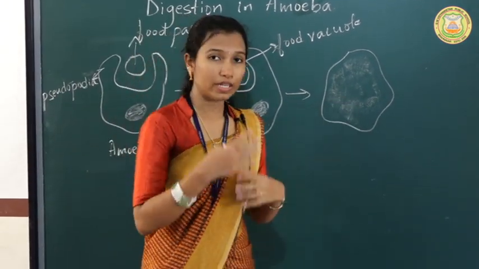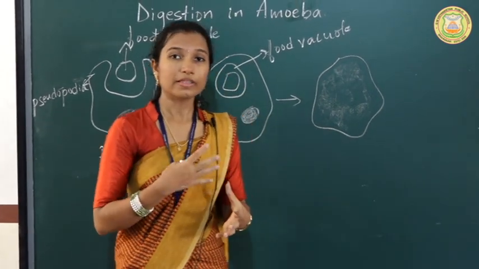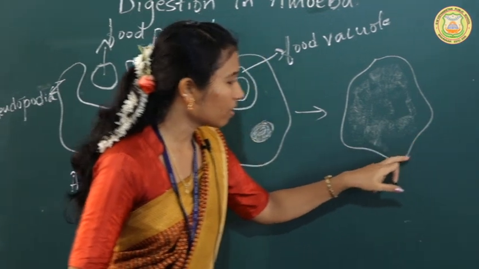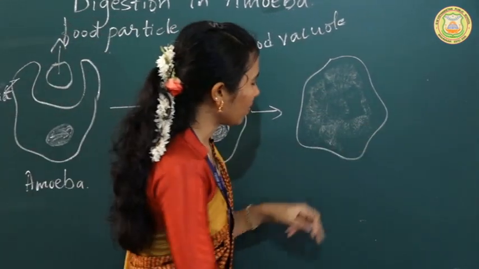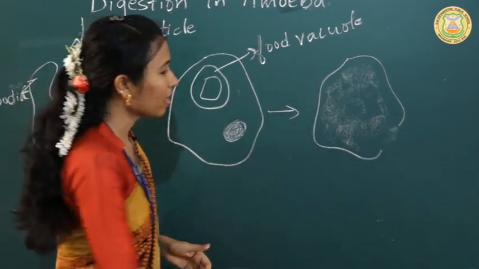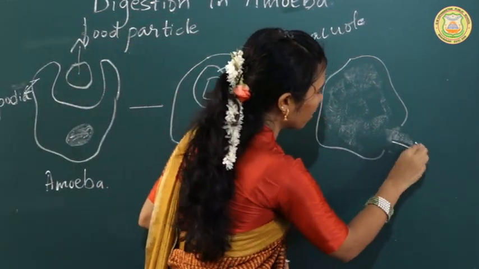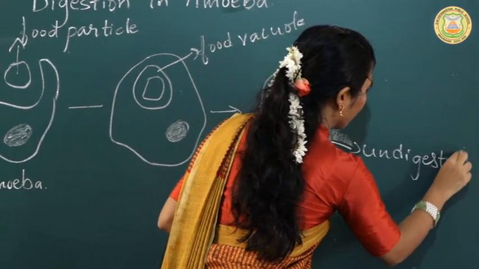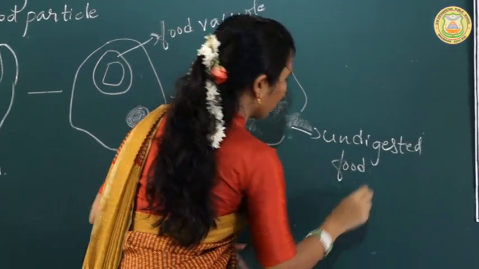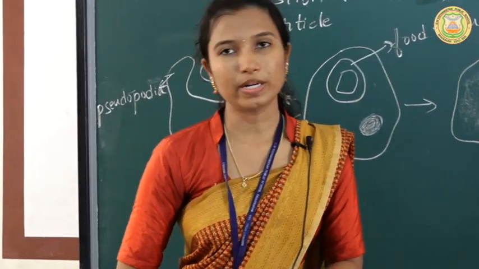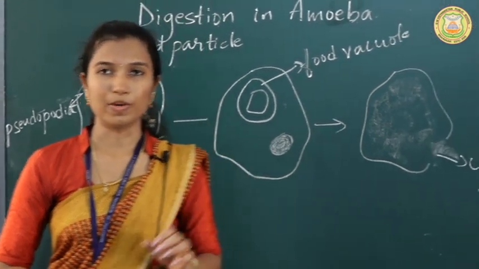And next, if there is any undigested food, that will get removed from the body by the rupturing of the cell membrane. If you see here, this is the cell membrane. By the rupturing, that is breaking, of this cell membrane, the undigested food goes out of the body. So that's how the process of digestion takes place in the case of amoeba.